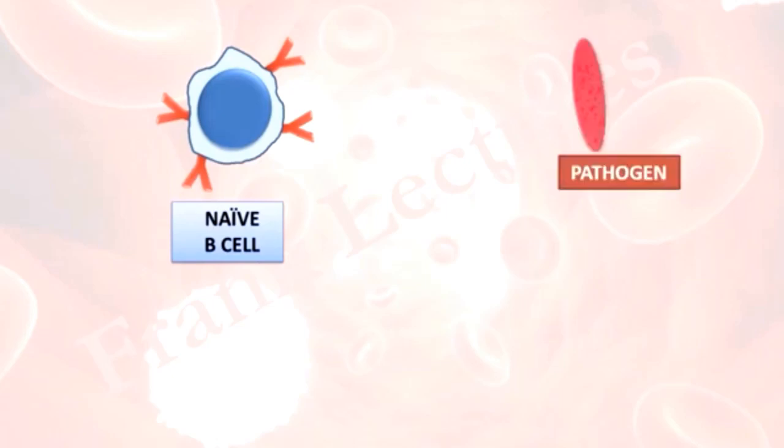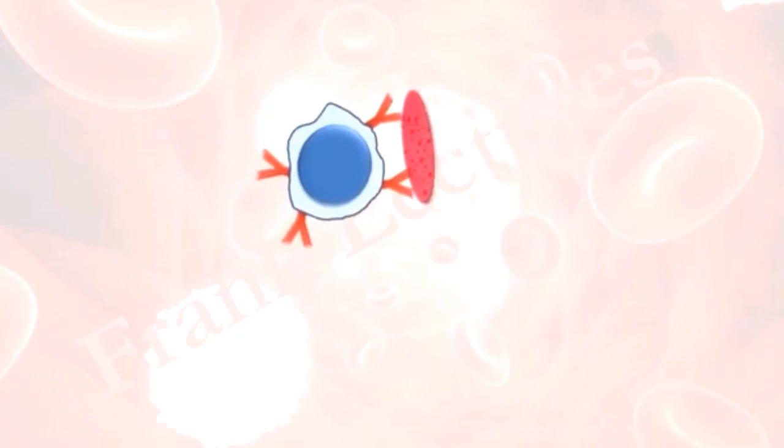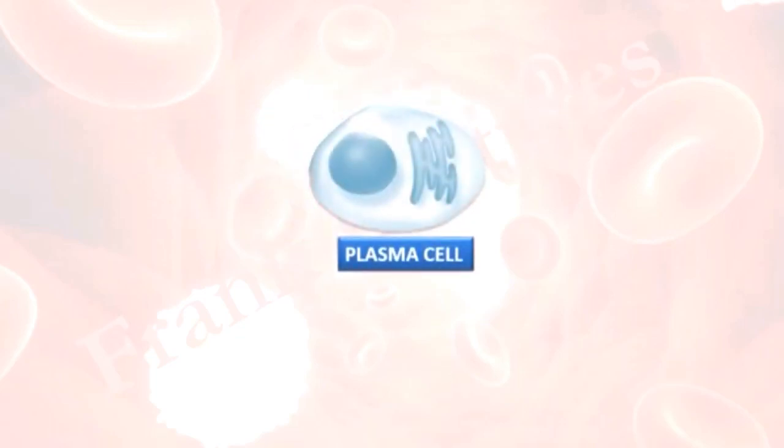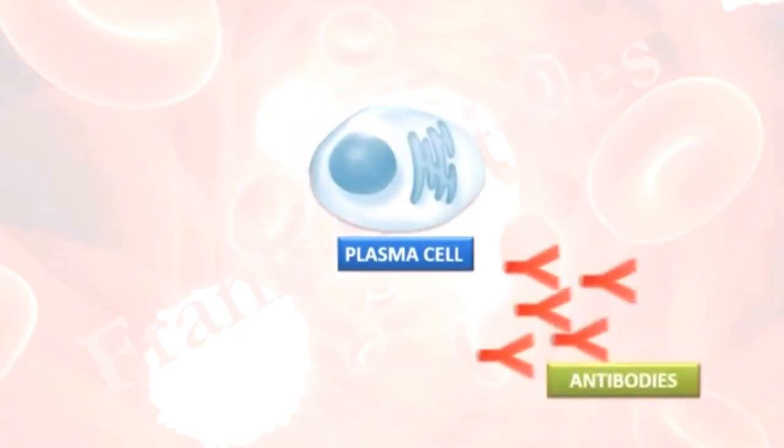Let us say this is a naive B cell. A naive B cell is a B cell which has not encountered any antigen yet. And this is a pathogen. So when a naive B cell encounters an antigen, it matures into a plasma cell. And this plasma cell produces antibodies which are specific to that.